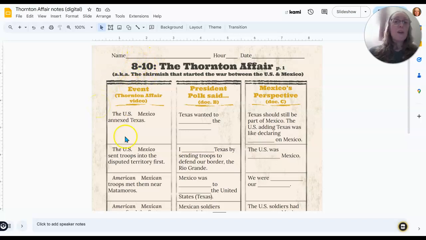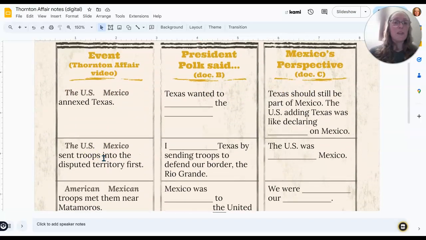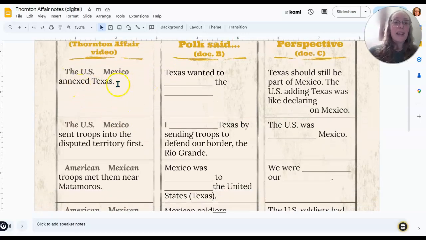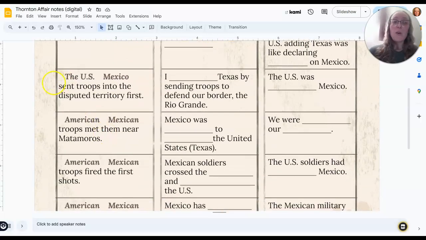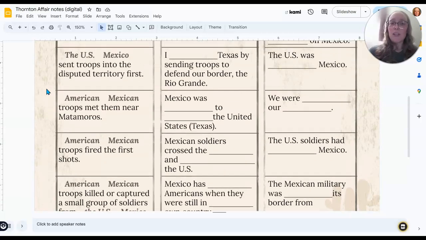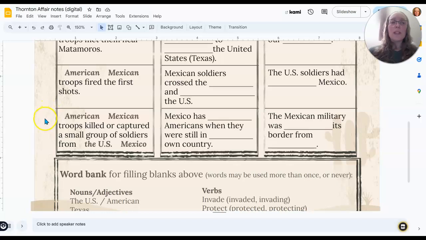So, these are your notes about the Thornton Affair. We're going to start with this first column. All you have to do is circle either the U.S. or Mexico, whichever one was true. So, who annexed Texas? Was it the U.S. or Mexico? Who sent troops into the disputed territory first? Did American or Mexican troops meet them near Matamoros? So the U.S. sent troops into the disputed territory first. Who met them at Matamoros? Which side fired the first shots? And then which side, American or Mexican troops, killed or captured a small group of soldiers from the other side?